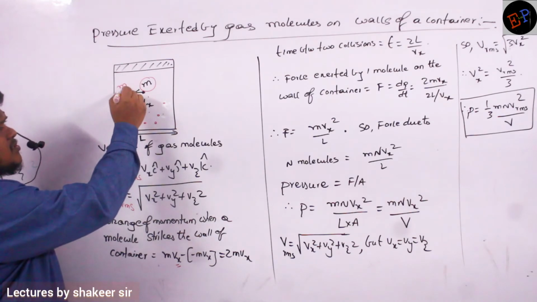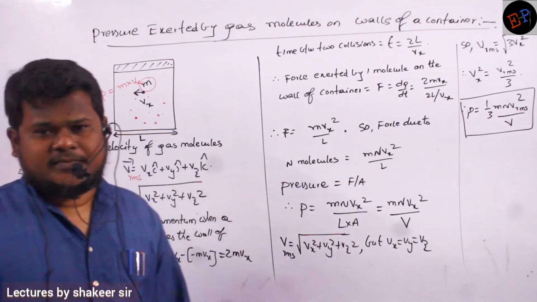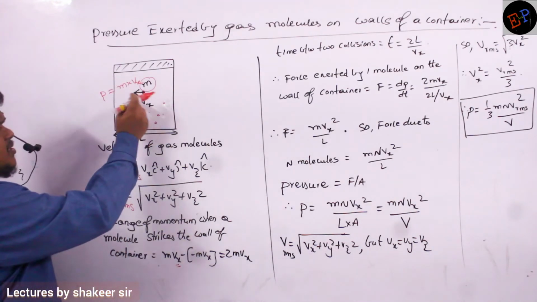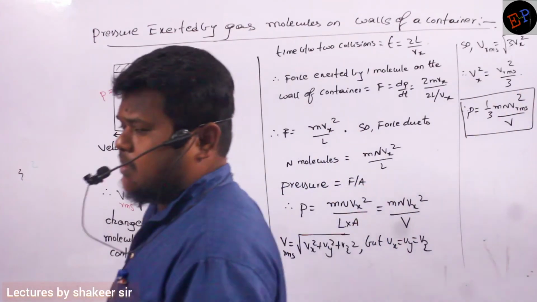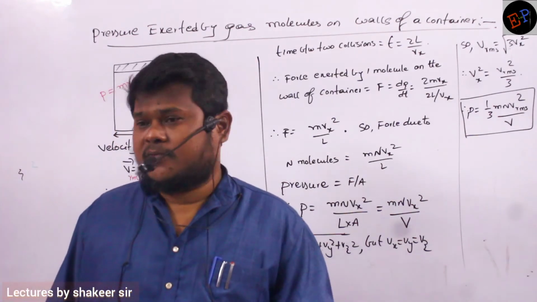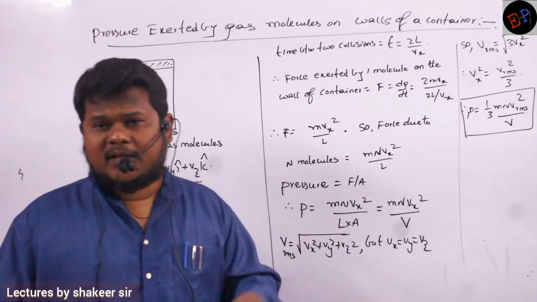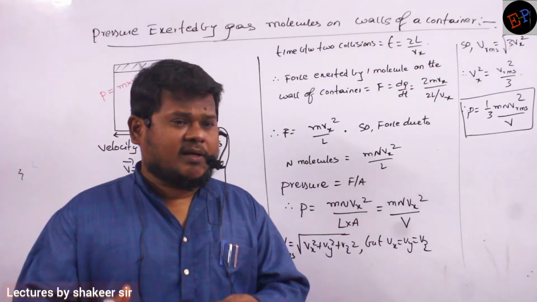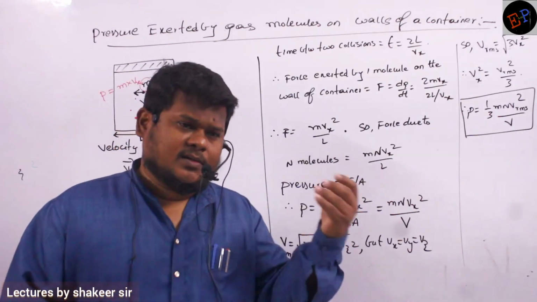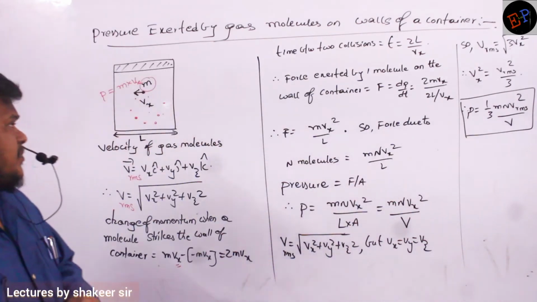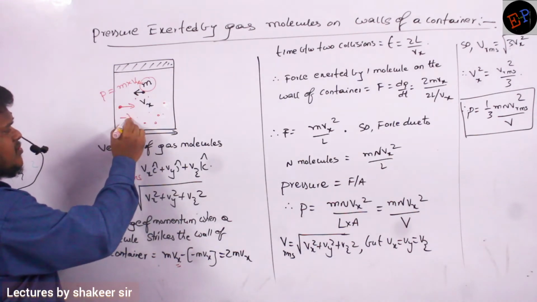So now what is the momentum in this direction? Momentum in this direction is mass into Vx. Momentum is mass into velocity. So this goes and strikes the walls of the container. Then it will return back with how much velocity? It will return back with the same velocity, because already we have considered that these molecules are performing elastic collisions, because we are considering ideal gases. And every ideal gas will have elastic collision. Elastic collision means whatever velocity with which they are striking, they will return back with the same velocity. But in returning back, I have to take a negative velocity, minus Vx.